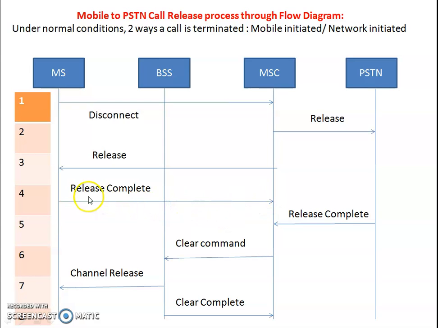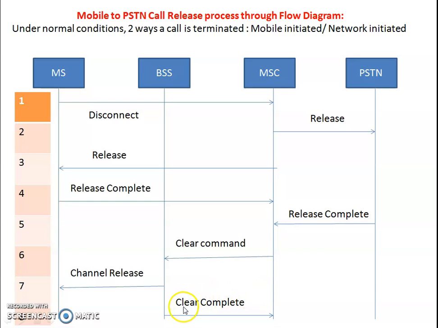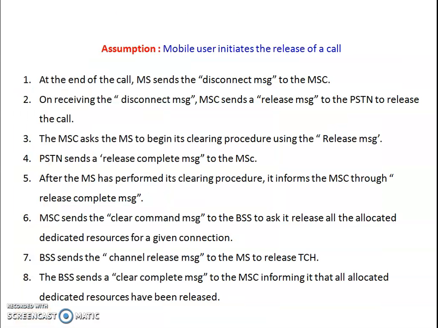Once the mobile station sends the release complete message, the MSC also observes the release completion done by the public switched telephone network. Then the mobile switching center gives the clear command to the BSS, and the BSS gives the release command to the mobile station that the channel has to be released. The same is later informed to the mobile switching center, that it has completed the release process. We will see this once again in the next slide, so just remember the flow.